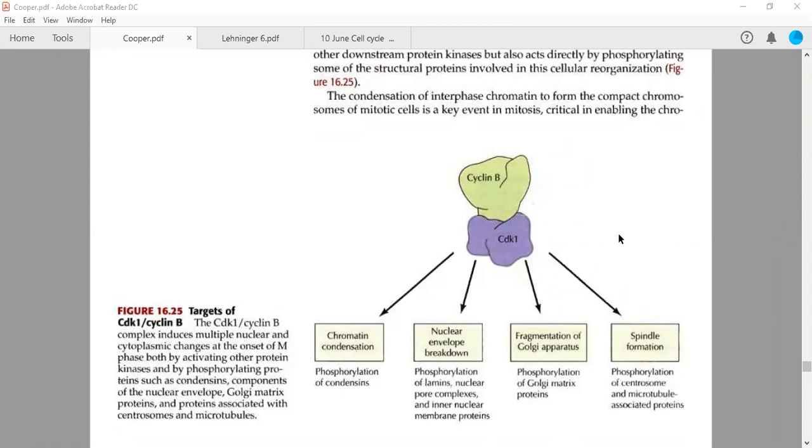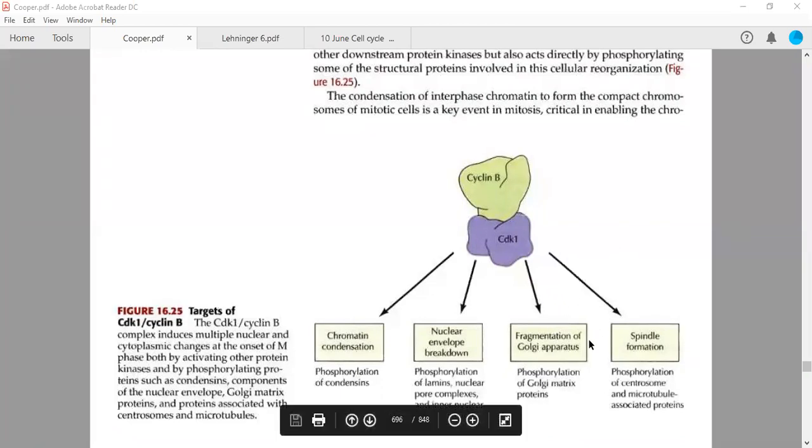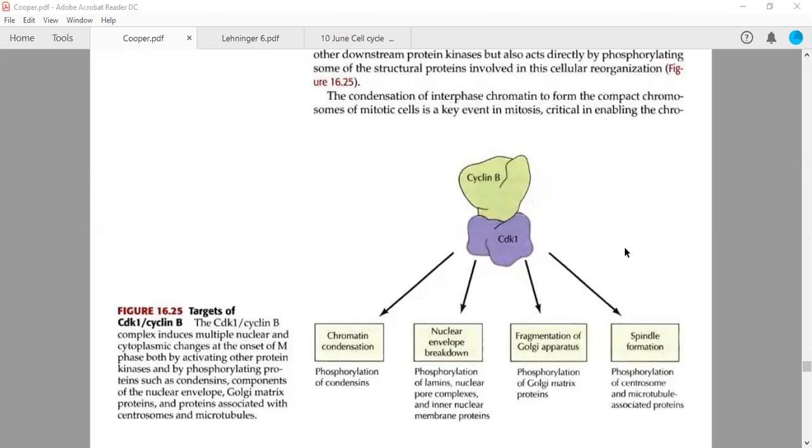The third regulation is that this particular MPF complex also causes fragmentation of the Golgi apparatus. So the Golgi apparatus is no more visible, because you know the function of Golgi is to glycosylate, meaning in protein translation, the post-translational modification is happening in Golgi and endoplasmic reticulum. It is the post office of the cell.